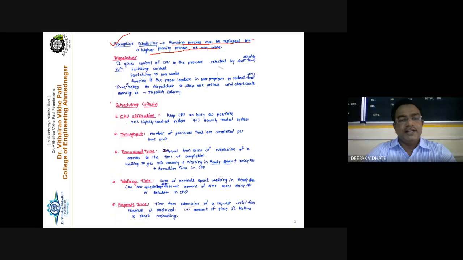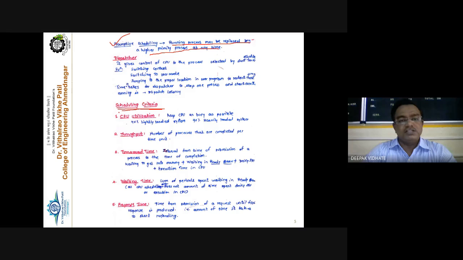Now the scheduling criteria, we'll see the next point. Criteria in the sense, the algorithms which we are going to discuss, that is FCFS or SJF or round robin or priority scheduling, they must fulfill the criteria. The first criterion is CPU utilization. The second criterion is throughput. The third criteria are turnaround time, waiting time and response time.